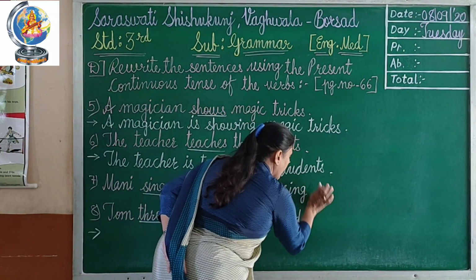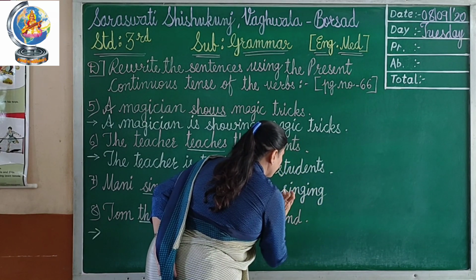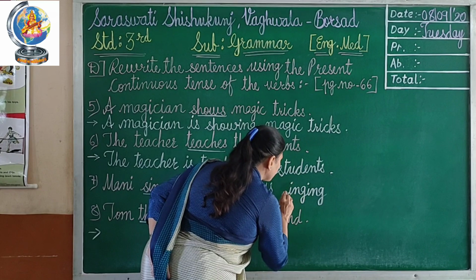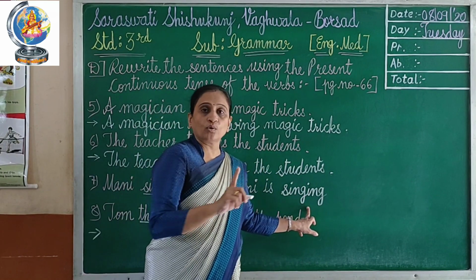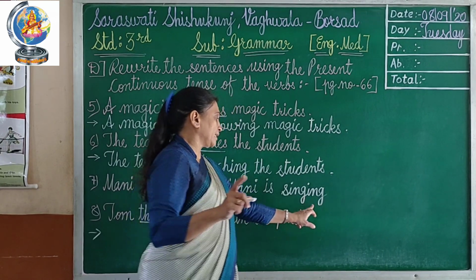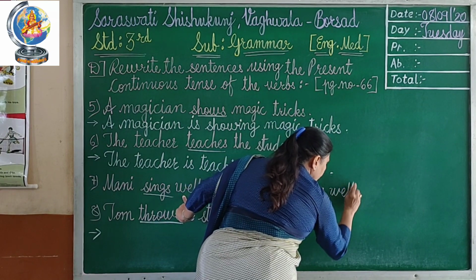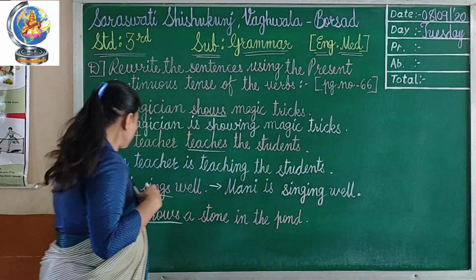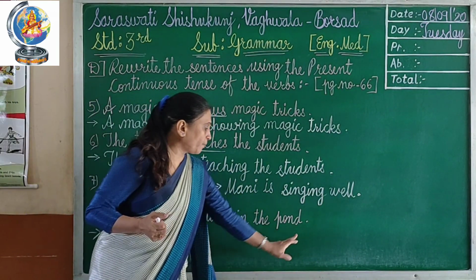Directly write I-N-G, singing. Then after, well. Mani is singing well.